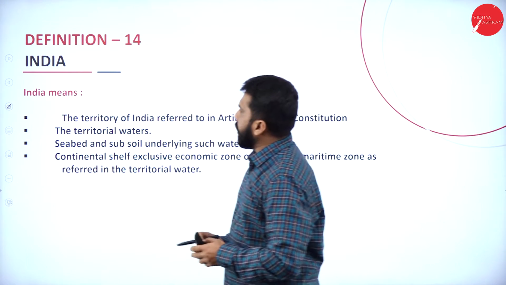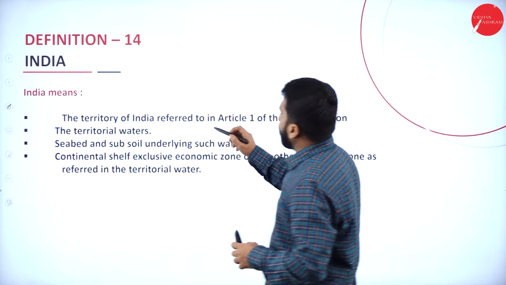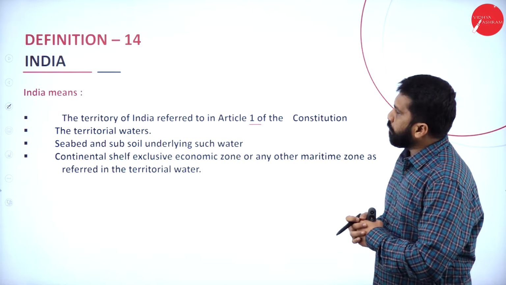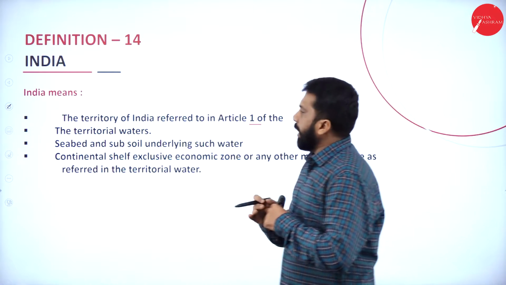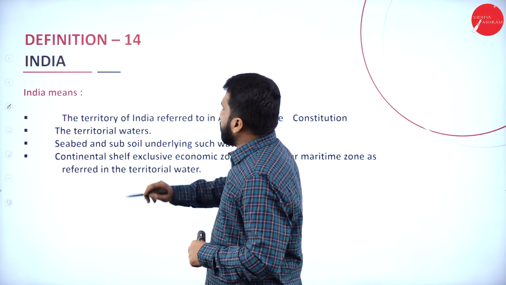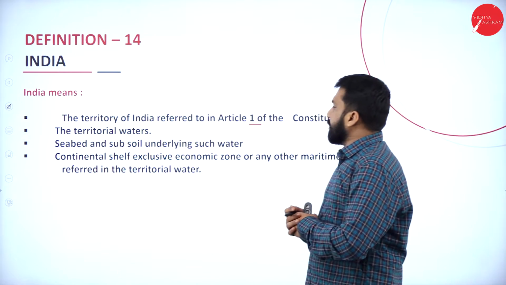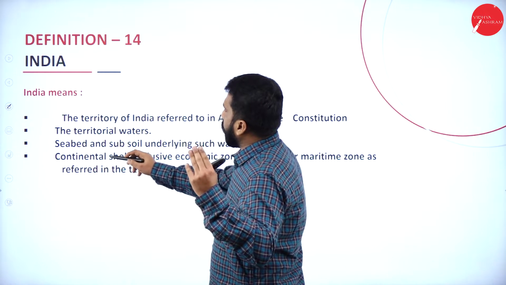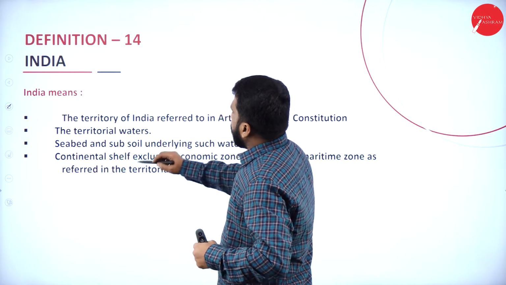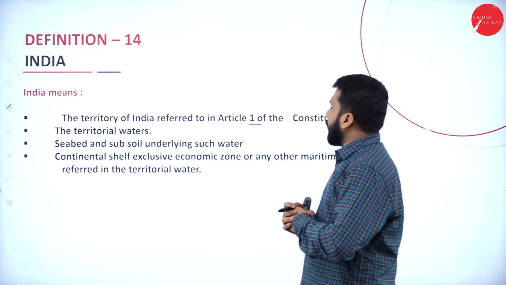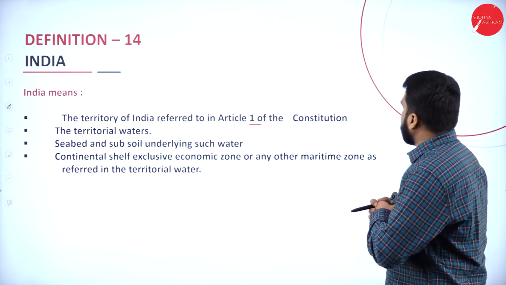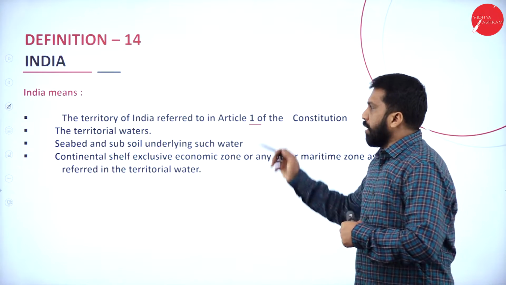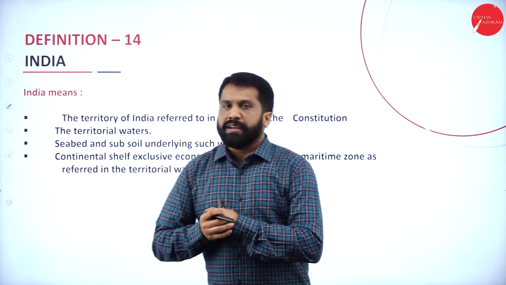What is India? The territory of India referred to in Article 1 of the Constitution, the territorial waters, along with the seabed and subsoil underlying such water. Second point. Third one, the continental shelf, exclusive economic zone or any other maritime zone as referred to in the territorial water. All comes under the definition of India.